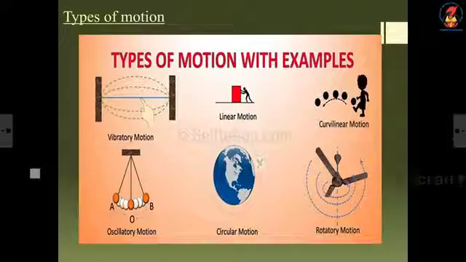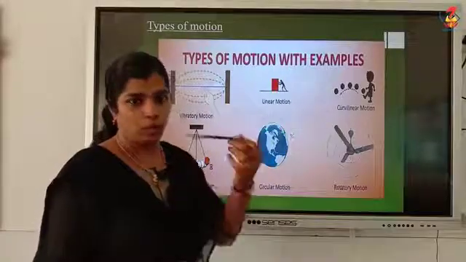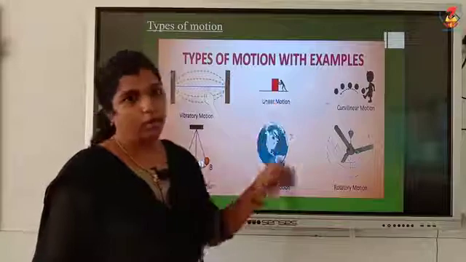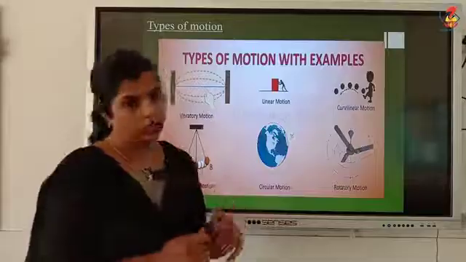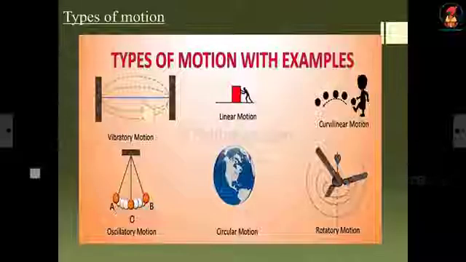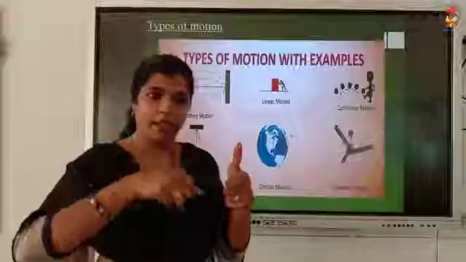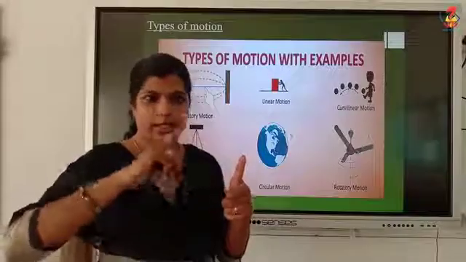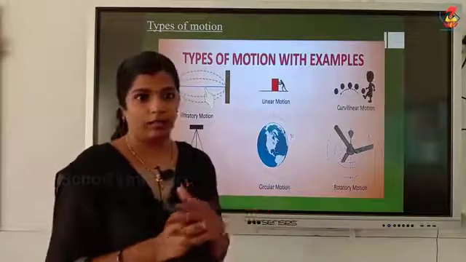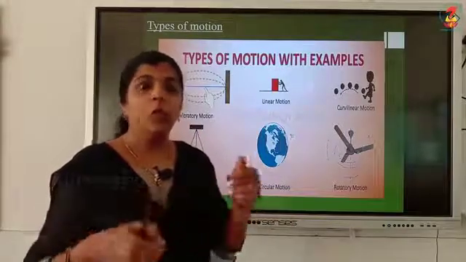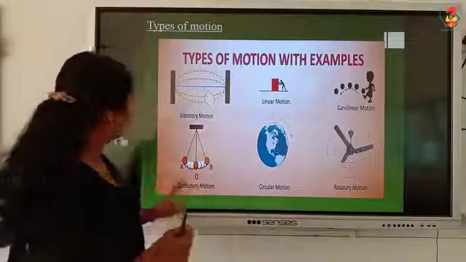Oscillatory motion, for example a swing. It will move to and fro. Similarly, a pendulum. All those things are oscillatory motion. Vibratory motion: when you stretch a rubber band and pluck it, it will move up and down. Strings of the guitar will move up and down. That is vibratory motion.